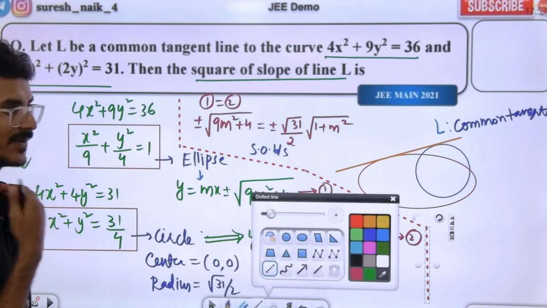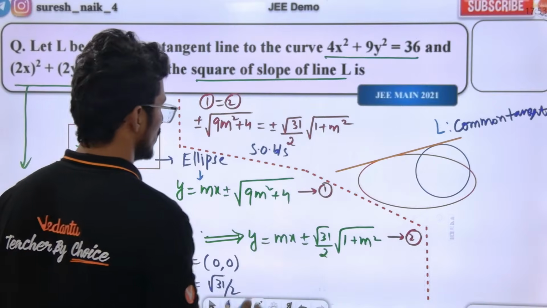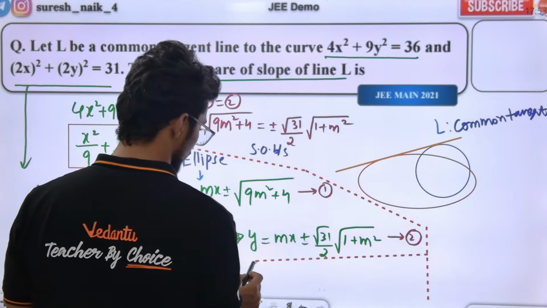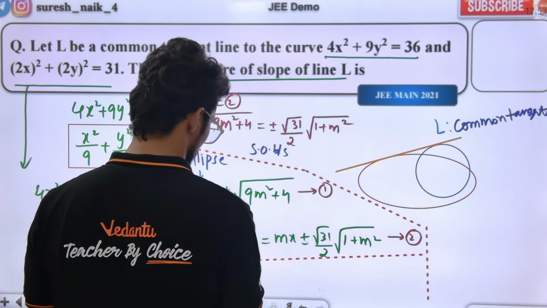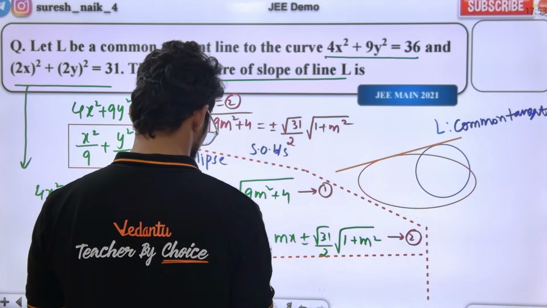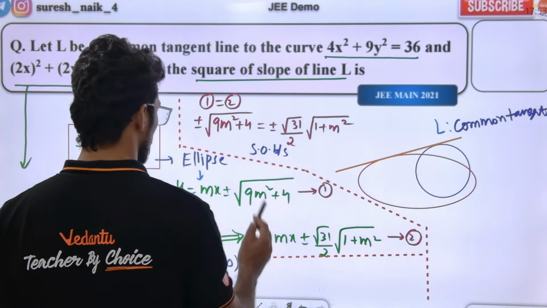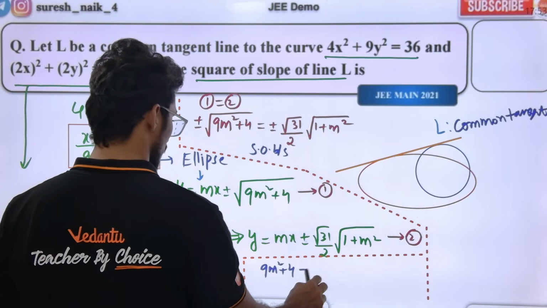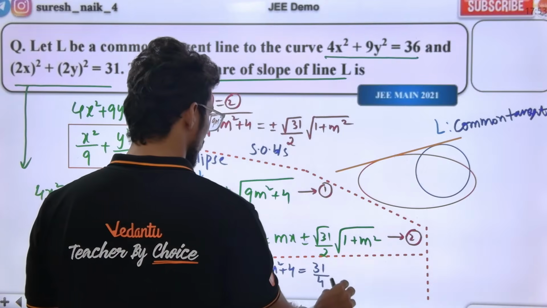These dividers are really important. So squaring on both sides, 9m square plus 4 is equal to 31 by 4 into 1 plus m square.